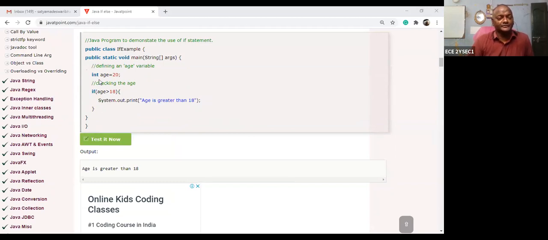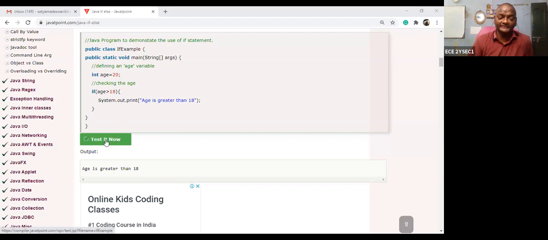So let us take, this is the data declaration. What is the data type? Integer. So integer is the data type, age is a variable, and that variable is assigned 20. So now I can check the if condition. What is the general syntax? If, within the brackets, there is a condition: if age is greater than 18. You should print out age is greater than 18.